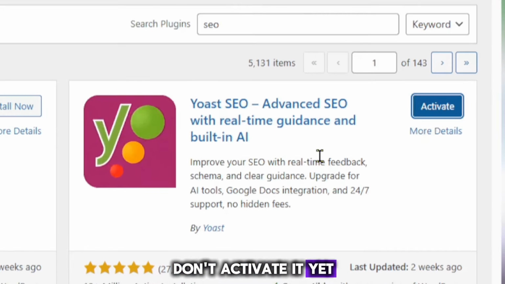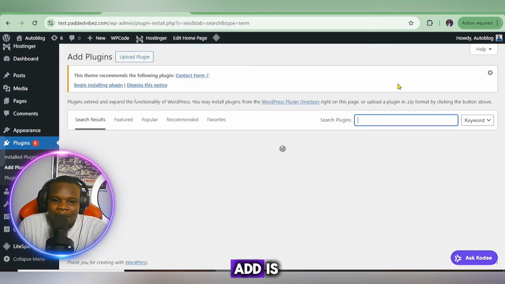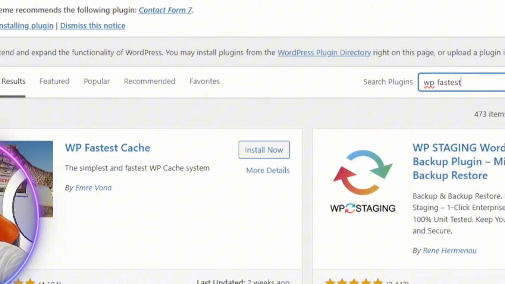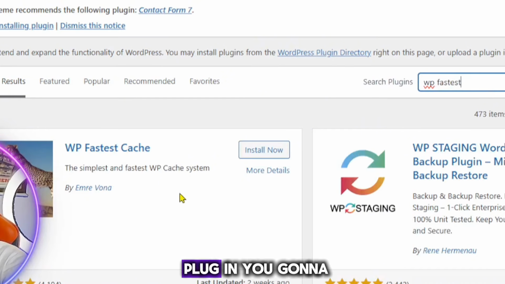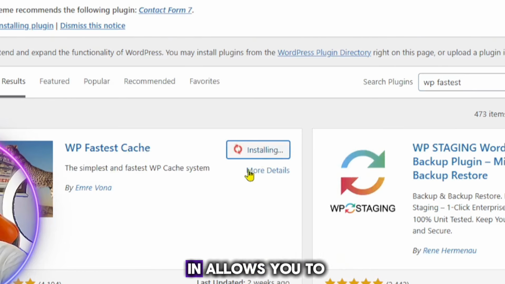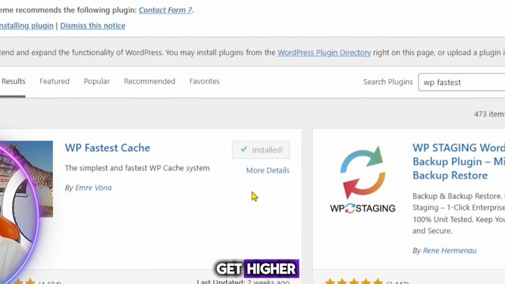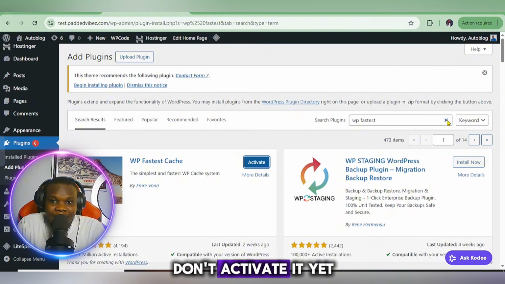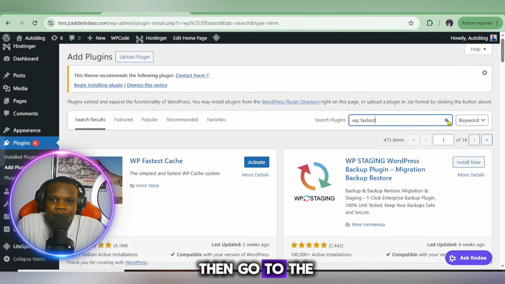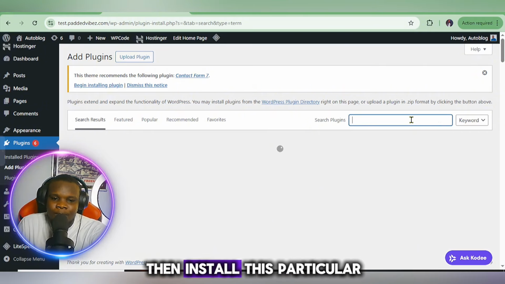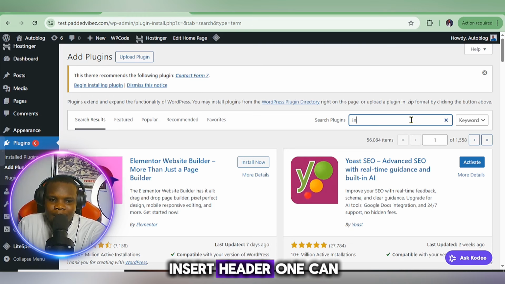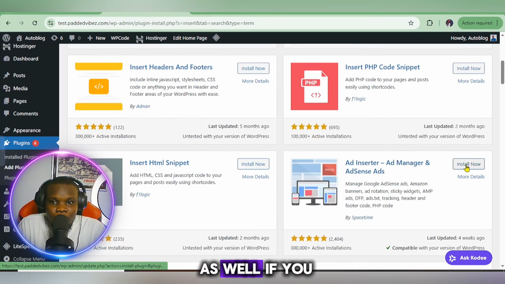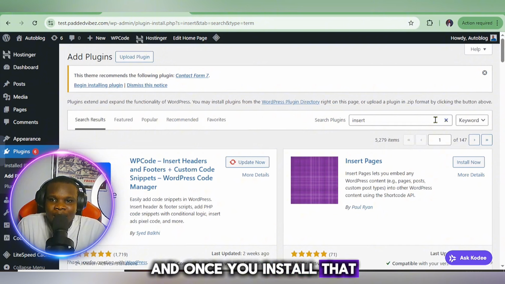Don't activate it yet. The next plugin we're going to add is WP Fastest Cache. Install this; this particular cache plugin allows you to get higher speed for your website. Don't activate it yet. Then go to the next section and install this particular plugin, Insert Headers, which you can install as well if you want. Just hit this install button.